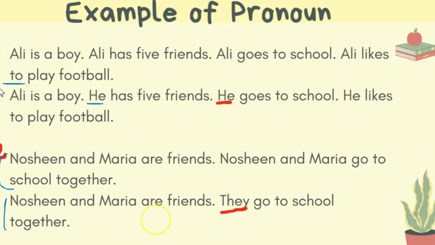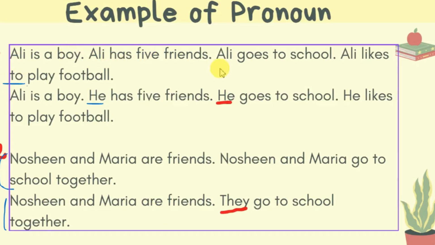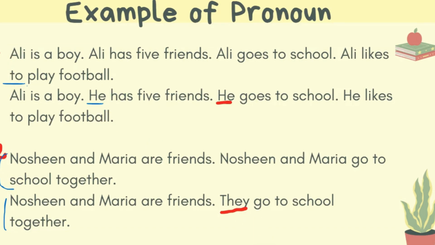Let's see this example: Ali is a boy, Ali has 5 friends, Ali goes to school, Ali likes to play football. Here in the first part, we repeated the name Ali multiple times, but in the second part, we used pronouns. Ali is a boy and he has 5 friends. So who has 5 friends? He, who? Ali. He goes to school. Who goes to school? Ali. He likes to play football. Who likes? Ali. So this makes our speech smoother and more accurate.